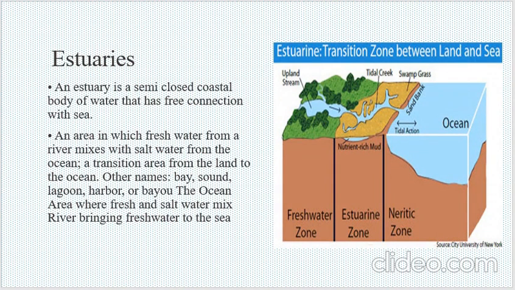And there are basically three zones in an estuary, that are freshwater, estuarine and neritic zone.